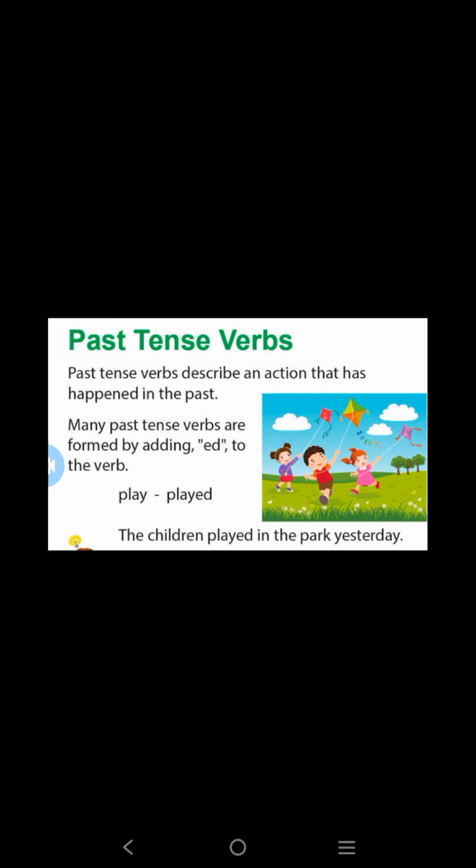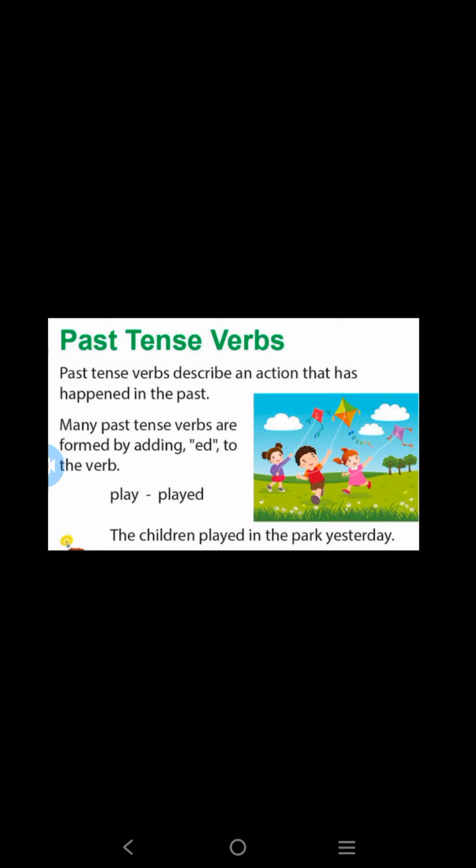Okay. Have you understood? So, past tense means it refers to an action that has happened in the past. Okay. And in this we usually add ed at the end of the verb. Okay. Walk, walked, jump, jumped. Okay. Have you understood what is past tense? So present tense means the action that is happening now at the present time. Okay. And past tense means the action that has happened in the past. Already it has completed. Okay. So that comes under past tense. Okay. So have you understood what is present tense and past tense?